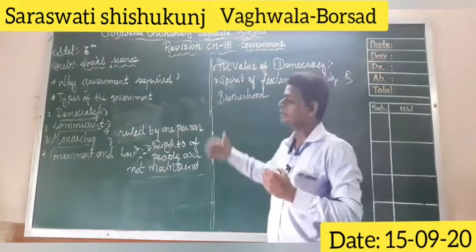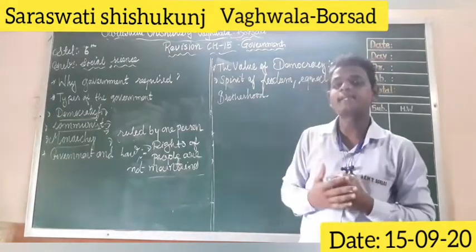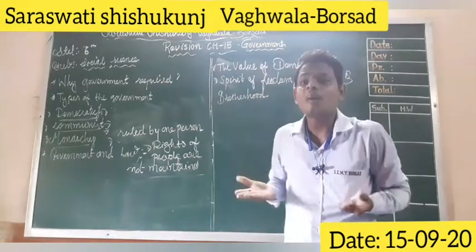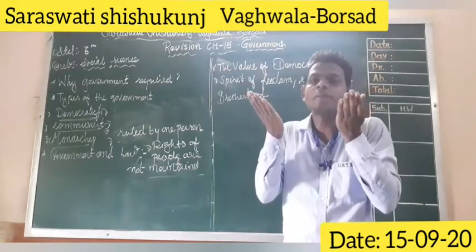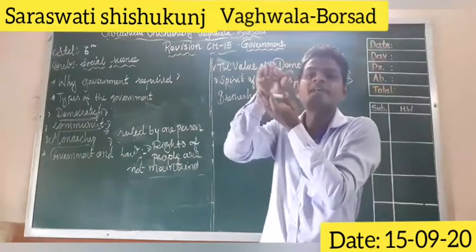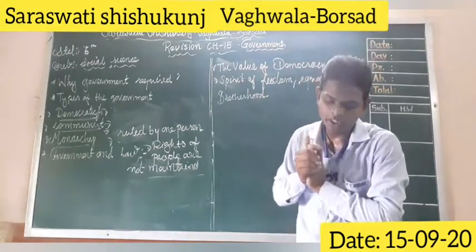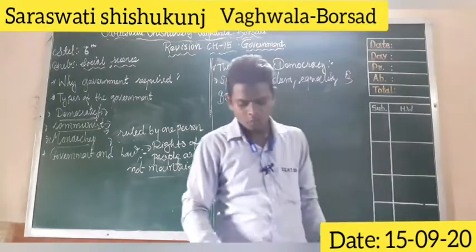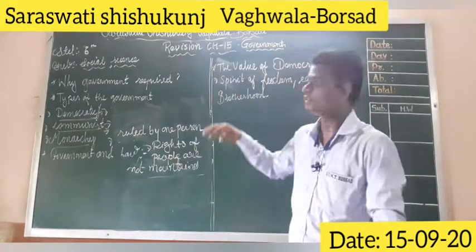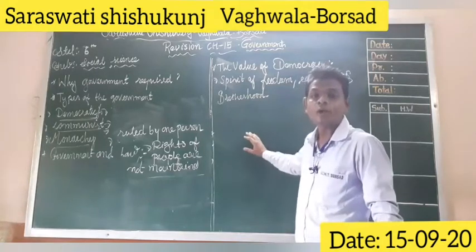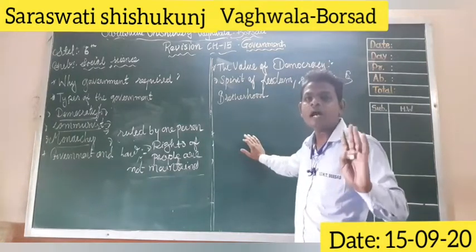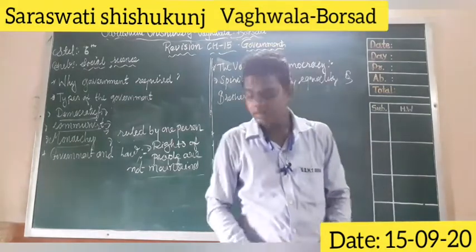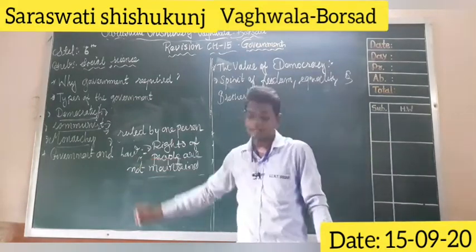The democratic government, the representatives, the ministers, the cabinet ministers, always try to uplift the people and their status. Okay, so these are the values of the democracy. So keeping in view the values of democracy, they provide security, that we are the people of India. And the last one is government and the law.